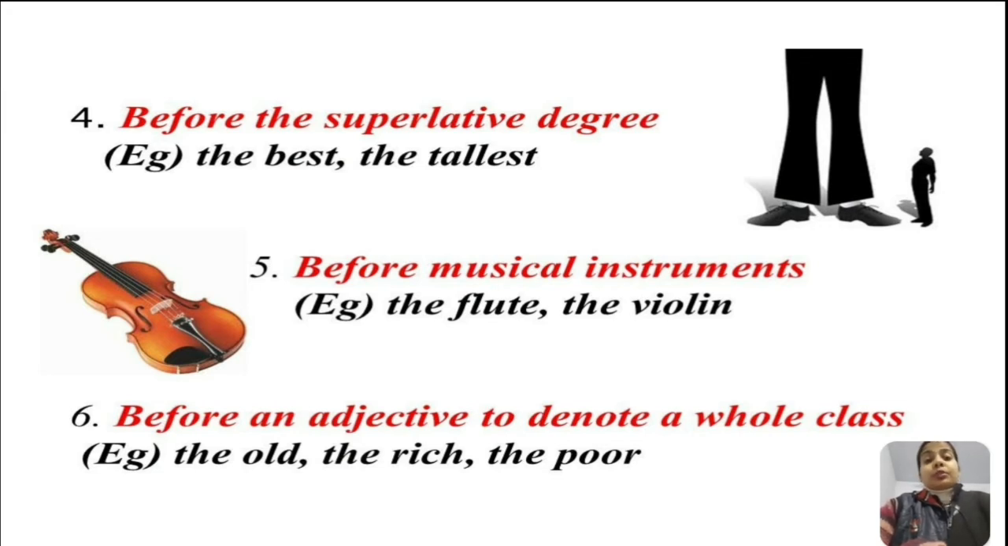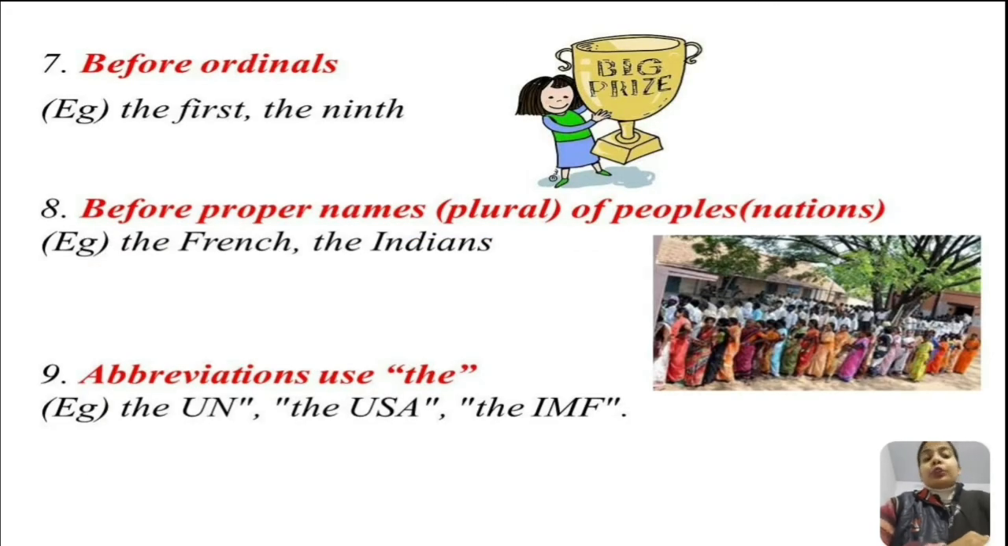Now see some more uses of the. The is used before the superlative degree like the best, the tallest, the heaviest. The is also used before musical instruments like the flute, the violin. And the is also used before an adjective to denote a whole class, for example, the old, the rich, the poor, the needy. Now let's have a look at some more uses of the. The is also used before ordinal numbers like the first, the ninth, the second.